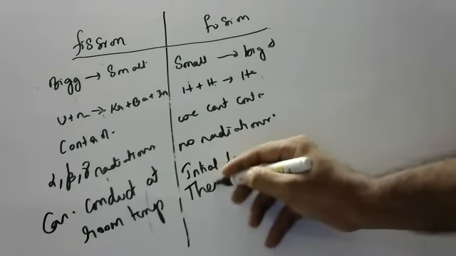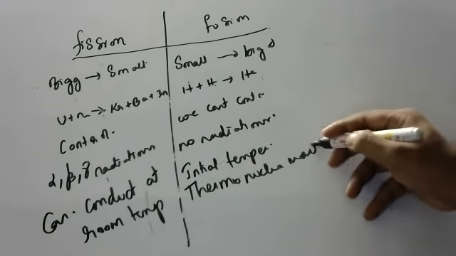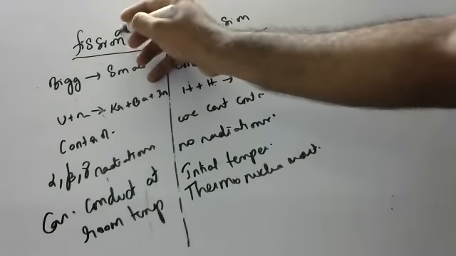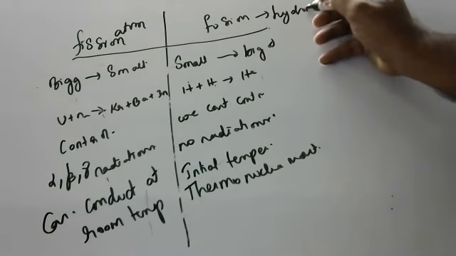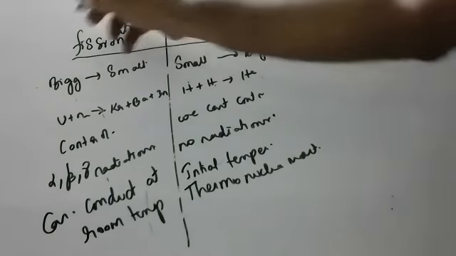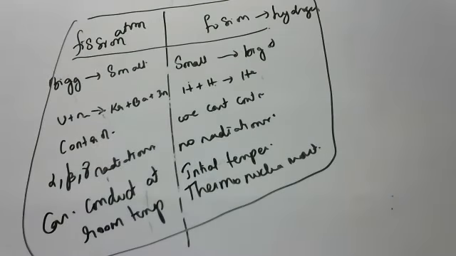That's why they are called thermonuclear reactions. Atom bomb is based on fission. Hydrogen bomb is based on fusion. These are some of the differences between fission and fusion. Fission is breaking big into small. Fusion is small to big.